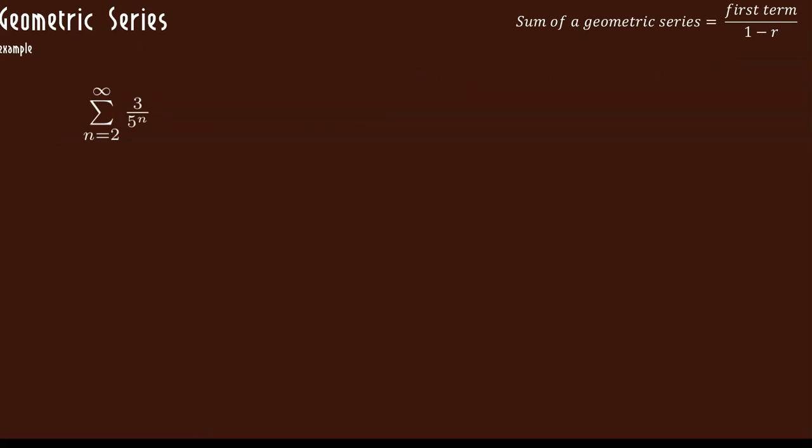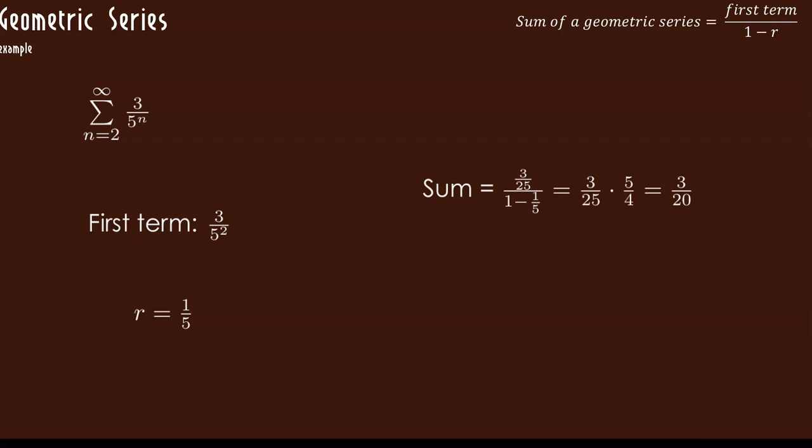Example, suppose I have the summation as n goes from 2 to infinity of 3 over 5 to the n. First term, 3 over 5 squared. My r is 1/5. That's what's being multiplied each time. Using my formula, I have 3 over 25 all over 1 minus 1/5. 1 minus 1/5 is 4/5. So if I divide by 4/5, that's the same thing as multiplying by 5/4. Simplifying this, I get 3/20. So geometric series we can find the sum of.